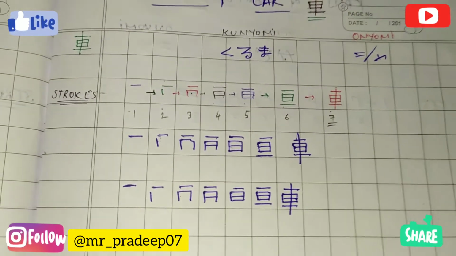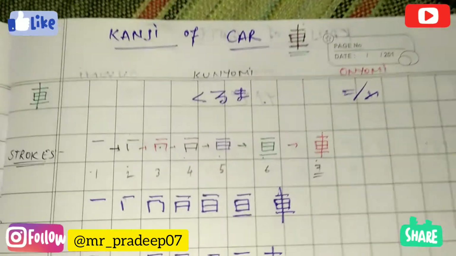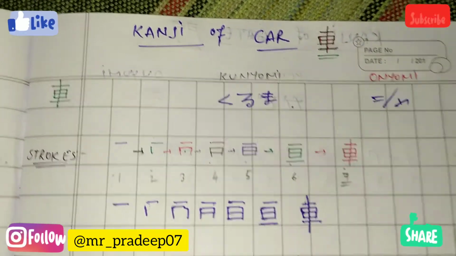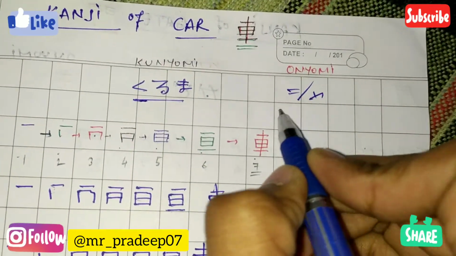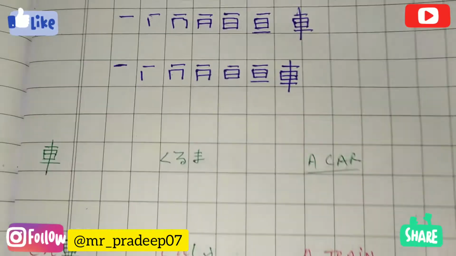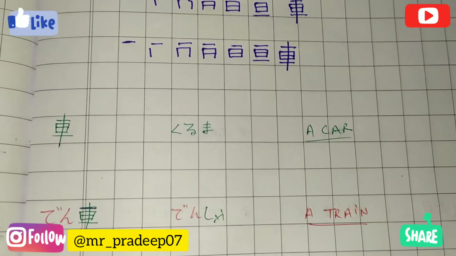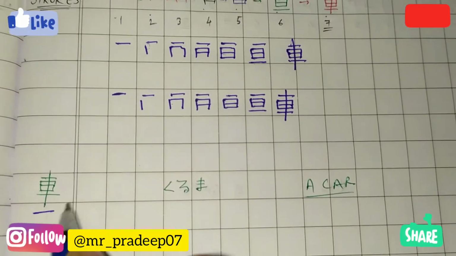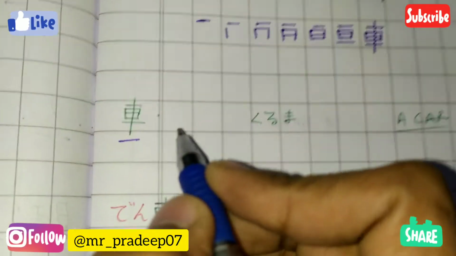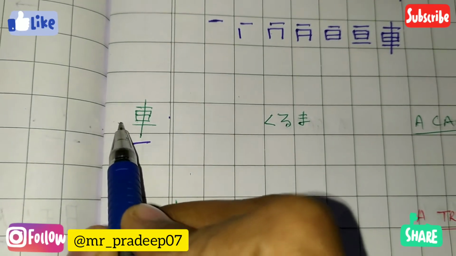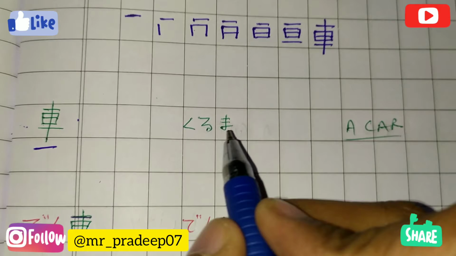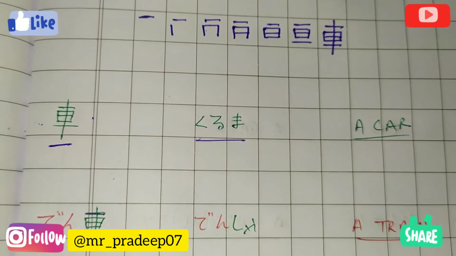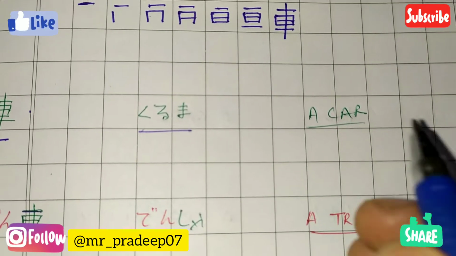We can write this kanji. And let's move to the kunyomi and onyomi of this kanji. Kunyomi of this kanji is kuruma, and onyomi of this kanji is sha. Let's move to the meaning. If you are writing this kanji alone without any suffix or prefix, it would be called kuruma. Kuruma means a car.